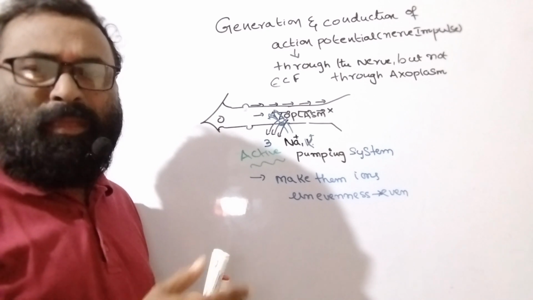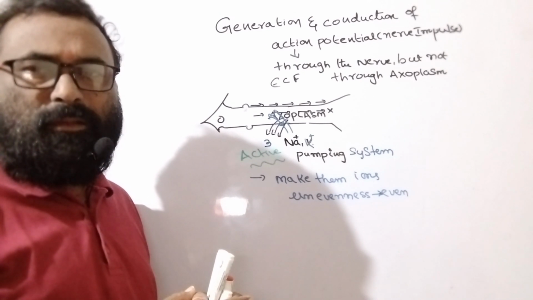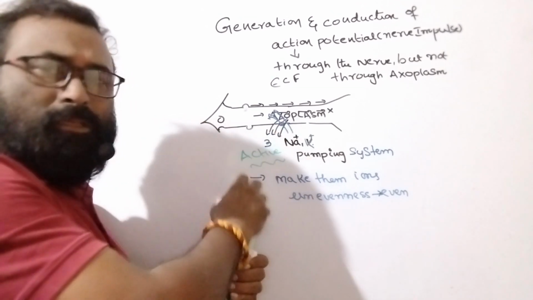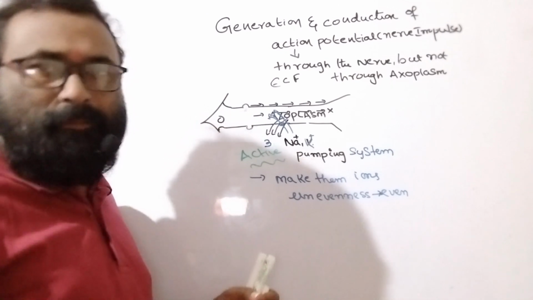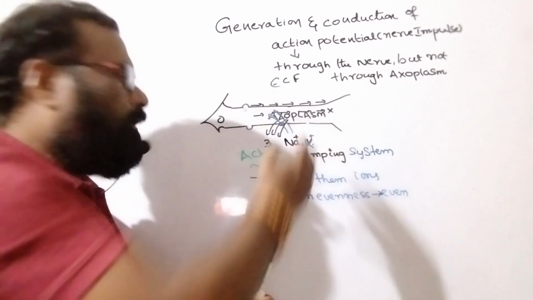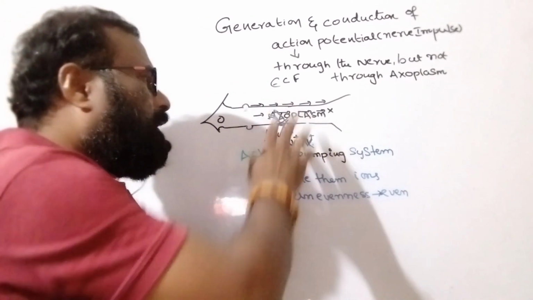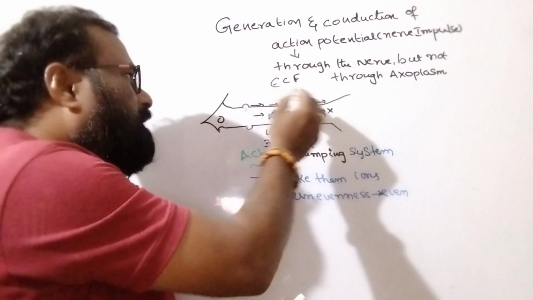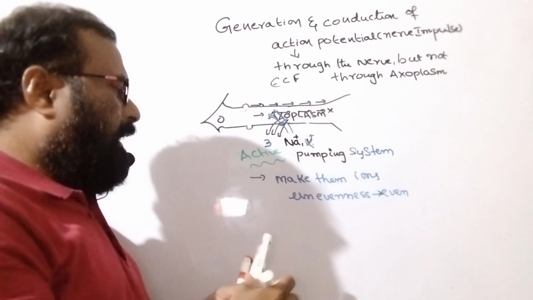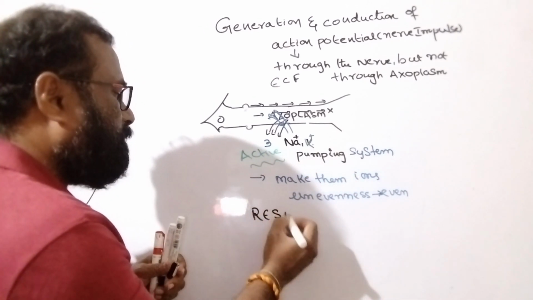Sodium-potassium pumping: sodium ions and potassium ions are always pumped. Sodium ions move out, potassium ions move in. For every three sodium ions that move out, two potassium ions move in. Then here, this is the ECF, during a normal, resting condition.